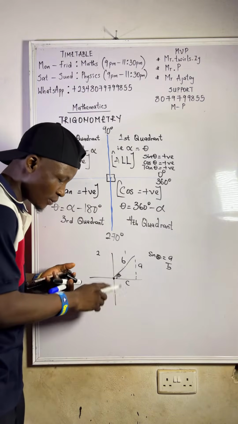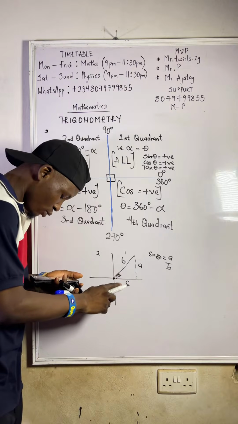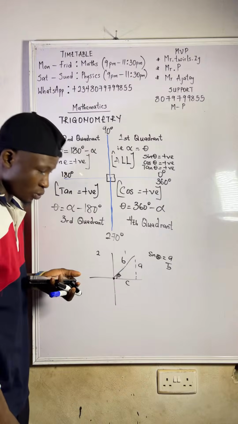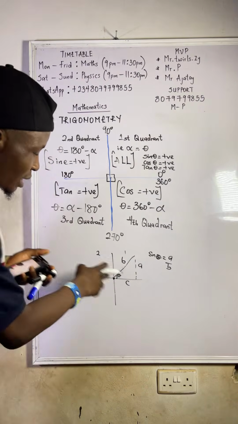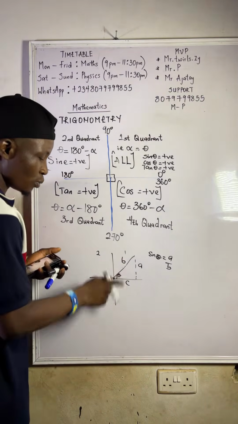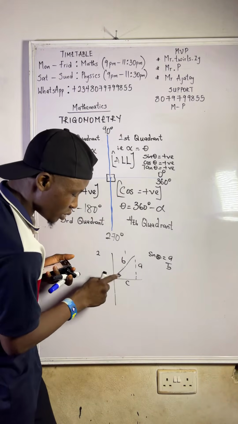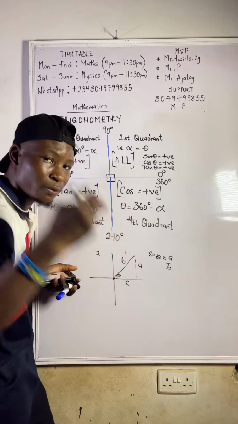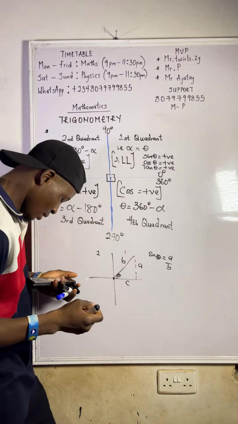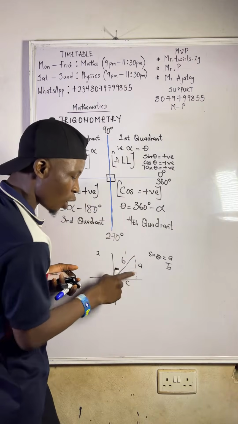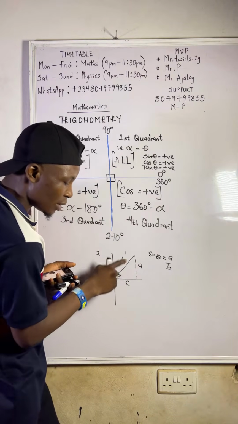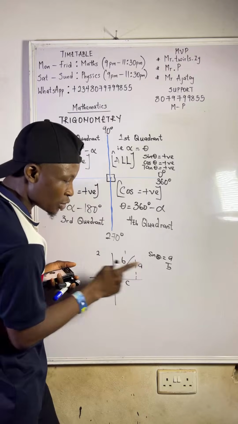Okay, we should continue. Since the majority carry, let me just explain 1 and 2. So you see that the angle will always make with the horizontal. Let's say here is angle theta. For sine theta, what is sine? Opposite over hypotenuse. What is the opposite? A. Over what? Hypotenuse is B.